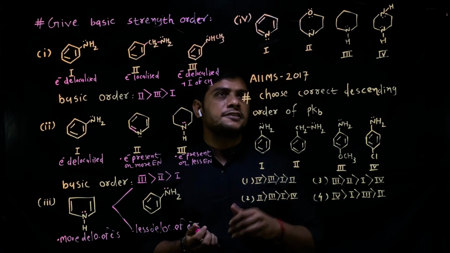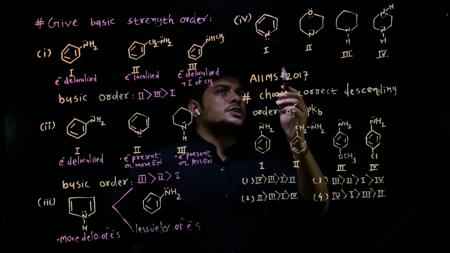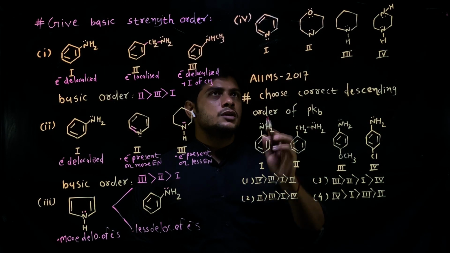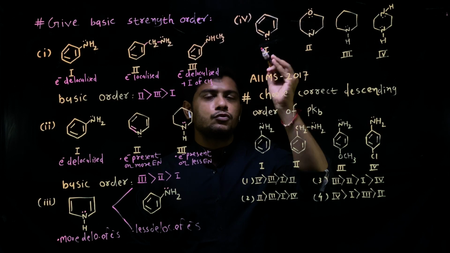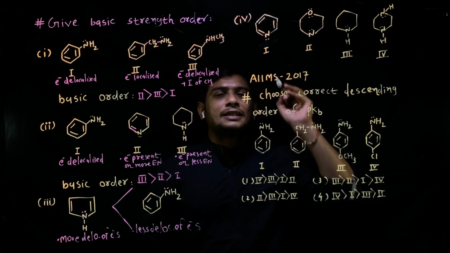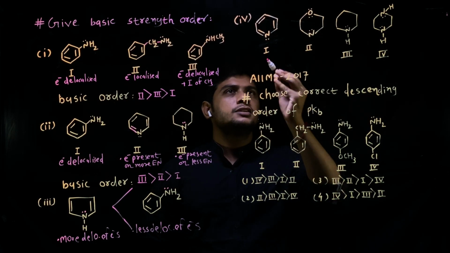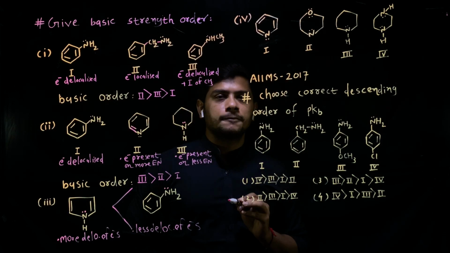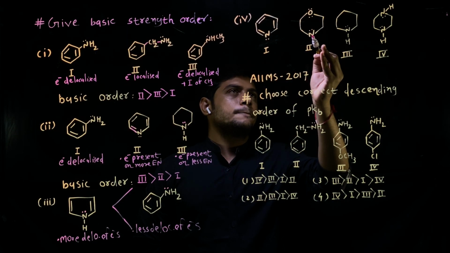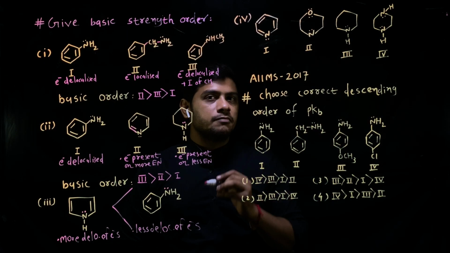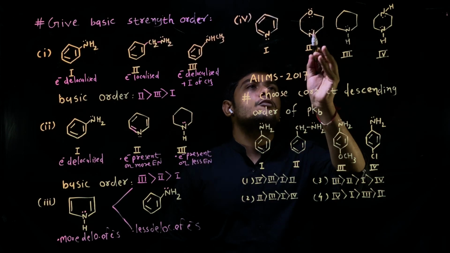Now in the next case, see all these four structures. This electron on the nitrogen atom, nitrogen is more electronegative. Why? Because it is connected with a doubly bonded carbon. Nitrogen is less electronegative. Why? Because it is involved in a singly bonded carbon.